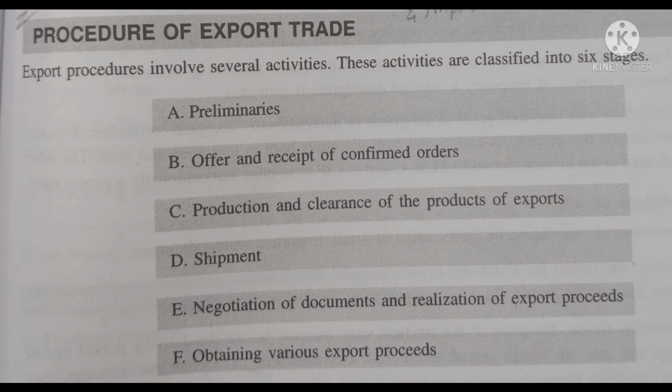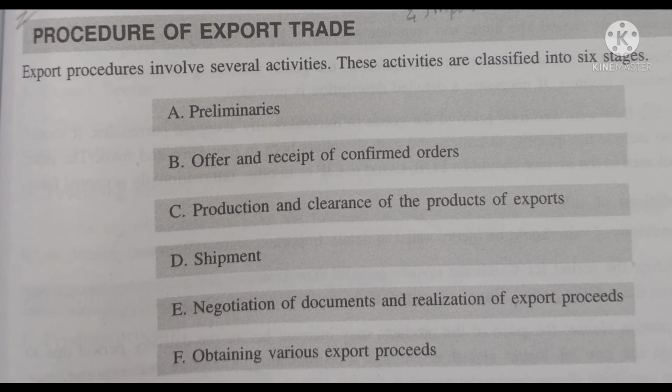Then comes the third one, that is production and clearance of the products of exports. Once the products are ready for exporting, first packing has to be done properly, then marking has to be done, whether it is an ISI product, whether the quality control is done, pre-shipment inspection is done or not, everything has to be marked. Then the excise duty, rebates, everything should be clear.